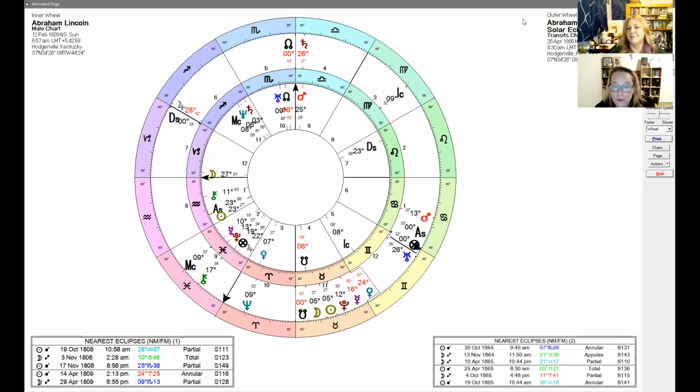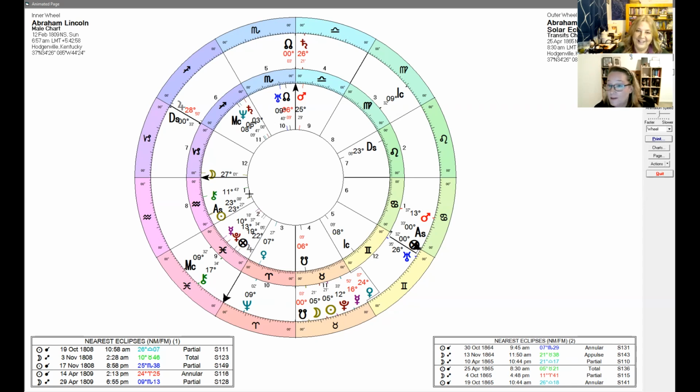Yeah, what I thought was really interesting too was I set the eclipse charts for all the presidents for where they were born. They probably weren't living there at the time. They were probably in Washington or wherever when the eclipse happened. But when we look at solar returns, I do, and I know Donna does, and a lot of Hellenistic astrologers set it for the birthplace. So I set these for the birthplace, and doing that, the MC for the time of this eclipse fell on his natal Mercury, which amongst other things rules his 8th house of death. So I thought that was interesting too.